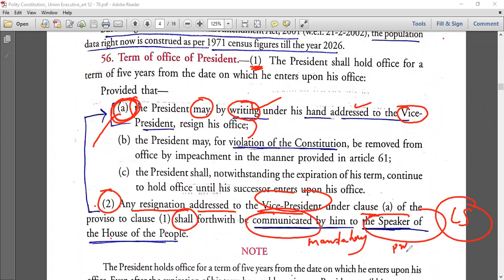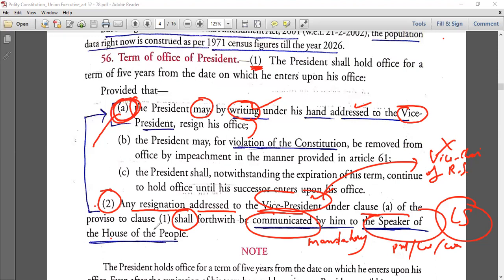It is not the PM, not the cabinet, not the council of ministers. Now, they can confuse you, because it is the vice president, they can put the vice chairman of Rajya Sabha. That will be a wrong statement. You may think that because the vice president is the chairman of Rajya Sabha, he will communicate to the vice chairman of Rajya Sabha or something. They do that just to trap you.